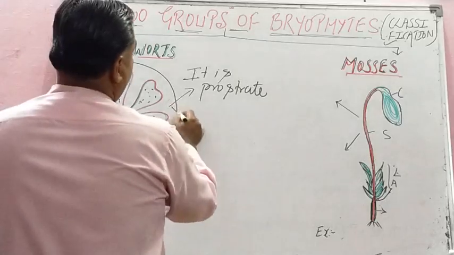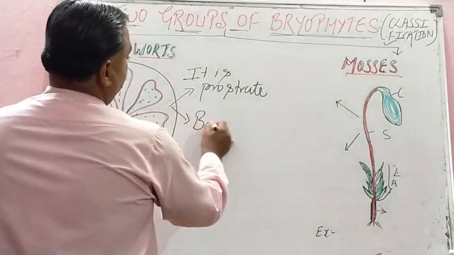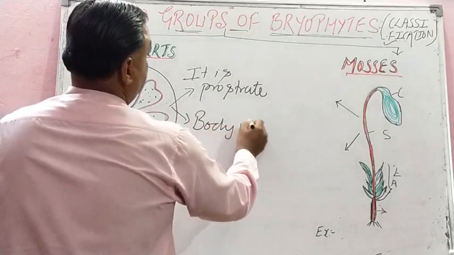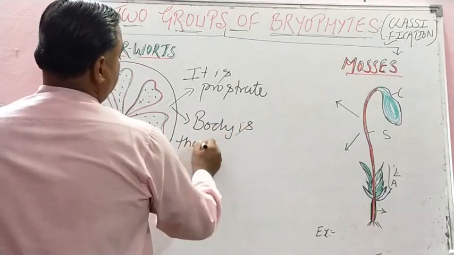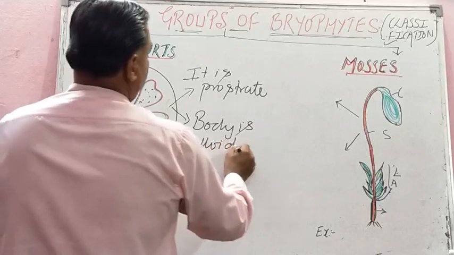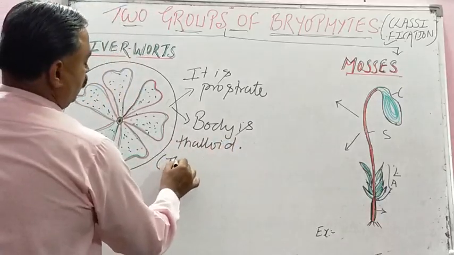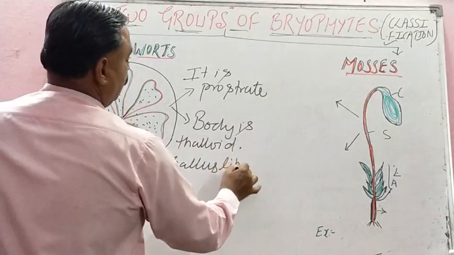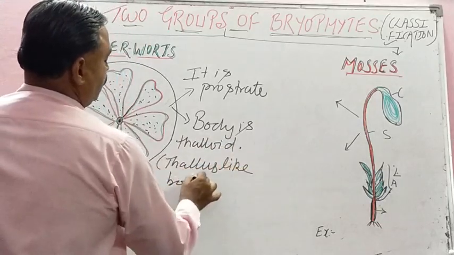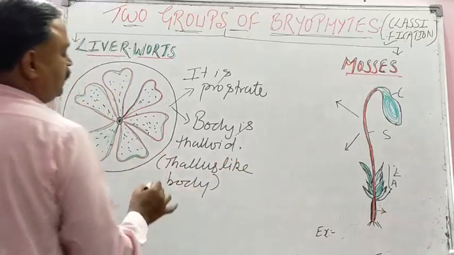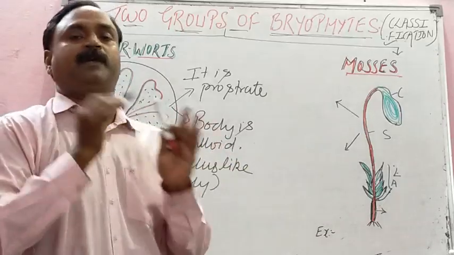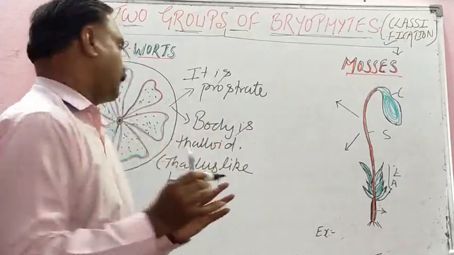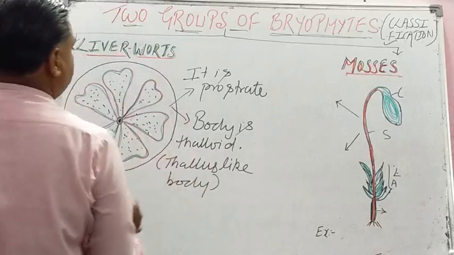Second feature: the body is thalloid. Pay attention. Thalloid means thallus-like body, not differentiated into root, stem, and leaves.